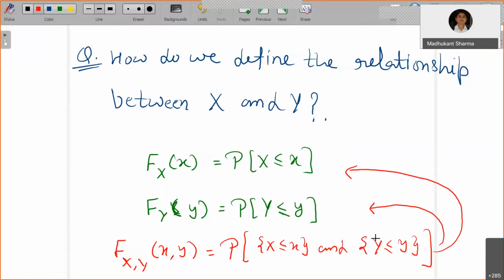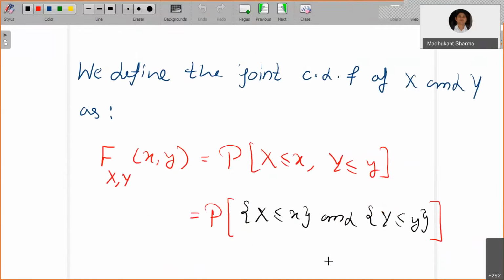Because if you take Y less than or equal to y and take all the possible y's, and take the union, it will tend to the whole sample space. Similarly, if you take all the possible x and take the union, that will tend to the full sample space. So we define the joint CDF of X and Y as follows.